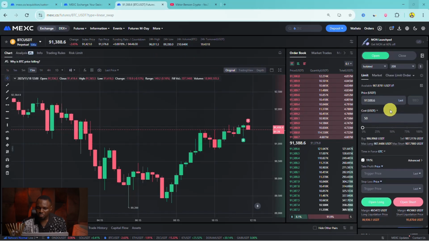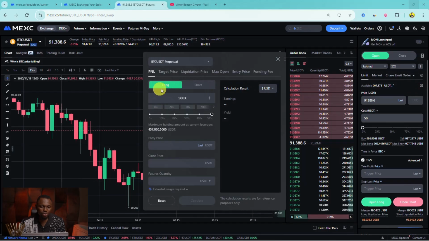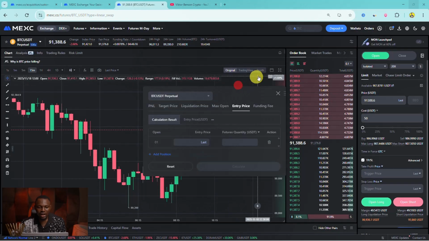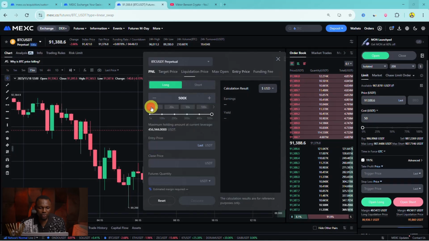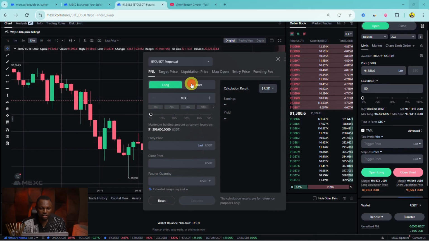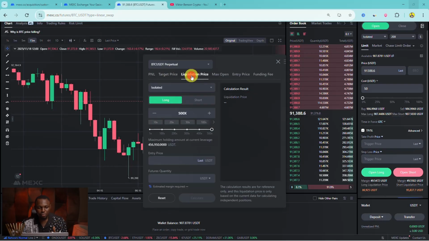Now, one more thing, which is also very important, I almost forgot that, is that we have what is called a futures calculator. So we have a futures calculator right here where you can calculate your P&L, your target price, your liquidation price, your max open, your entry, and a whole host of other things. So if I want to calculate my P&L without even taking the trade, I can start moving on right here, fixing my entry price, fixing my close price, my futures quantity, and then calculate. Also in the short direction, my target price, if I'm aiming for a particular profit and I want to see which particular price I should target to get that particular profit, I can do that. Also, my liquidation price, I can do that.